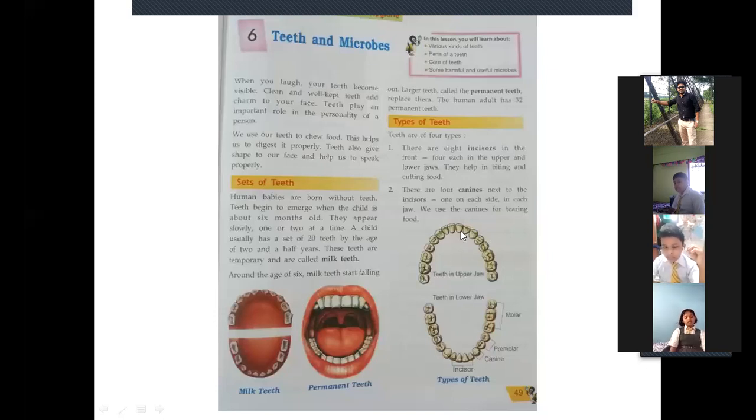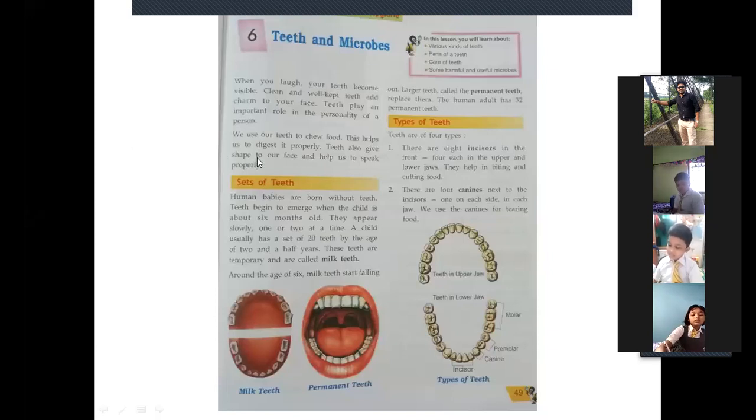So totally, how many canines are there? There are 4 canines. Okay, 4 canine teeth in both jaws, on the right and left, in both sides. We use the canines for tearing food. The incisors help in biting and cutting food. So when you cut or bite the food, this type of teeth helps. And next, the canines are used for tearing up the food.